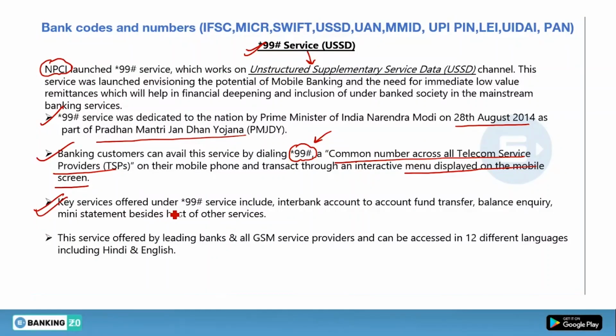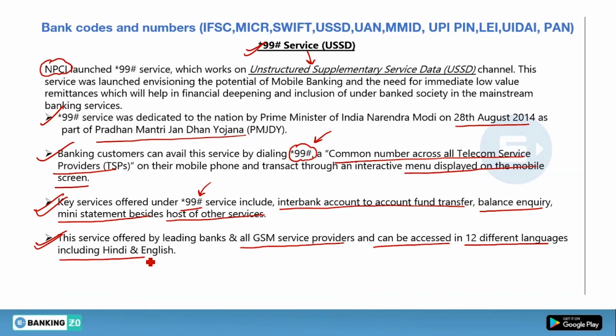Key services offered under star 99 hash include interbank account to account fund transfer. So we can do fund transfer by using star 99 hash service. We can do balance inquiry, mini statement, besides a host of other services. Now this service is offered by leading banks and all GSM service providers and can be accessed in 12 different languages including Hindi and English. So it is provided by all the leading banks and all the GSM service providers, this star 99 hash service.